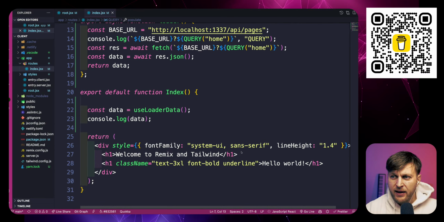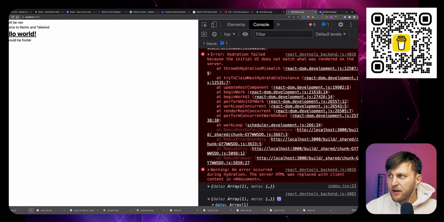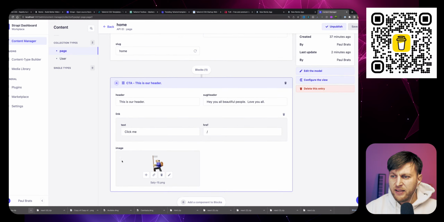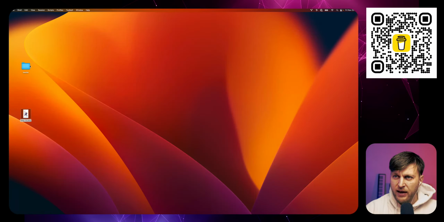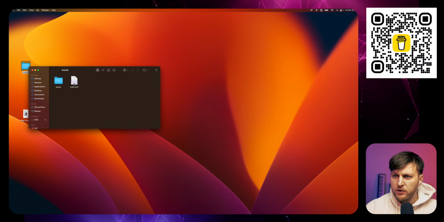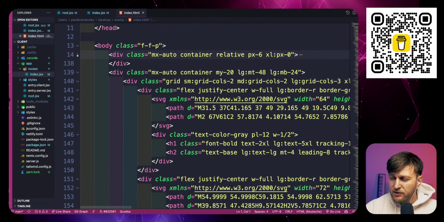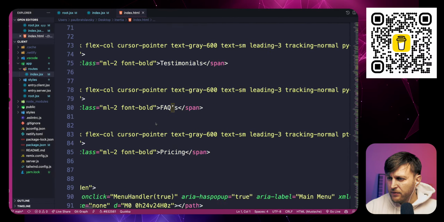So what I'm going to do is first build a basic component that will be our CTA component on the front end, and I'm going to mirror it based on our component in the back end. We have this call to action component, and it has a header, subheader, link, and image. To cheat, I'm going to use our amazing template that we have here. I'm going to open this folder in my code editor. And so this is our HTML. And I think, yep, this is our menu.